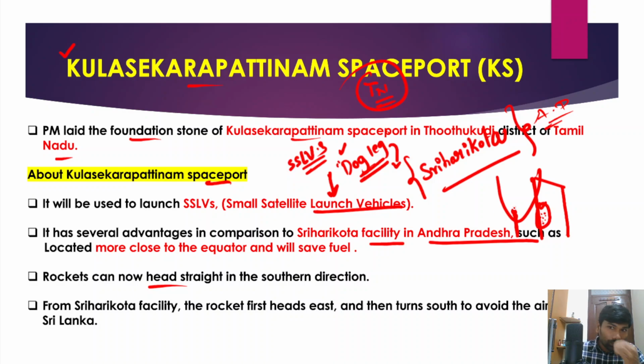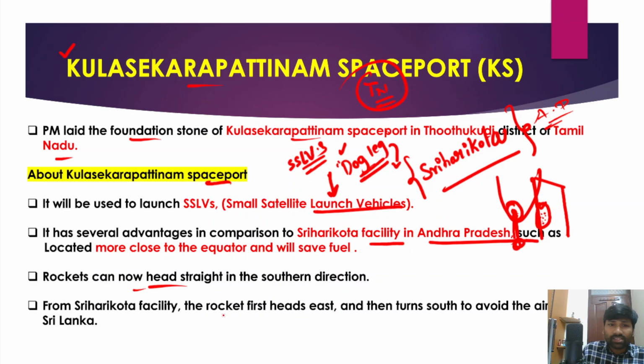But when we launch it from Kulasekarapatnam, there is no need for the rocket to do this kind of maneuver, so it can directly go south, and it can save a lot of fuel. That is the main advantage of Kulasekarapatnam. So rockets can now head straight in the southern direction. They quickly reach the orbit as well.